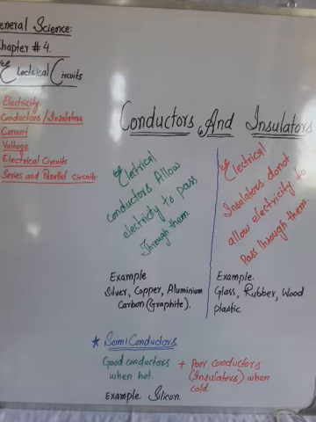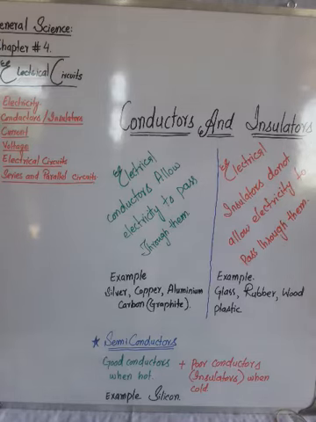We are reading chapter number 4, electrical circuits. Yesterday we read about energy changers, the devices which convert electrical energy into various other forms of energy. Among them we read about the torch, electrical heater, fan, etc. Now we are moving to today's topic, which is related to conductors and insulators.